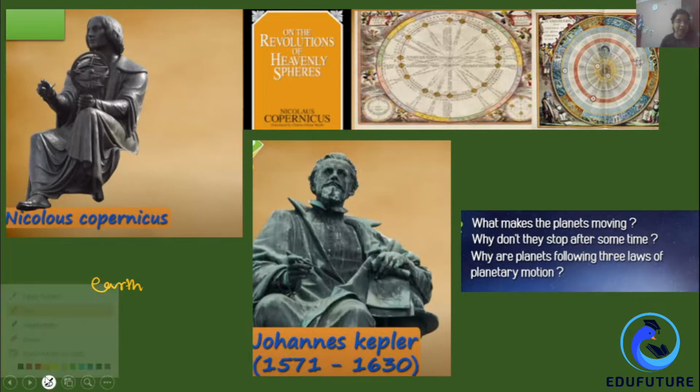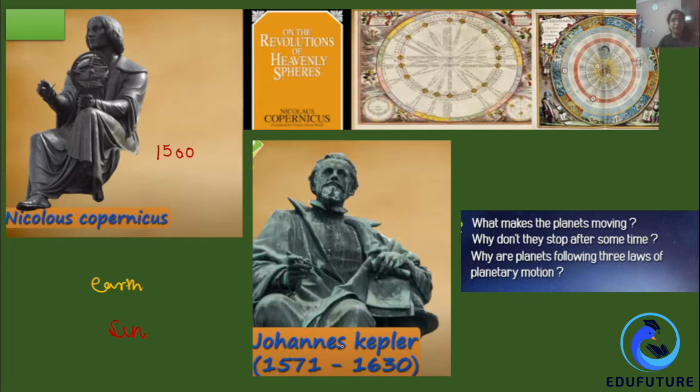But in 1500, the Polish scientist Nicolaus Copernicus comes into the picture. He said that no, Earth is not stationary. It is also revolving like other planets around the sun. That means all the planets are revolving around the sun and the sun is stationary. But the theory and the explanation given by him were incomplete. But it gave a direction to other scientists, and they started working upon it.